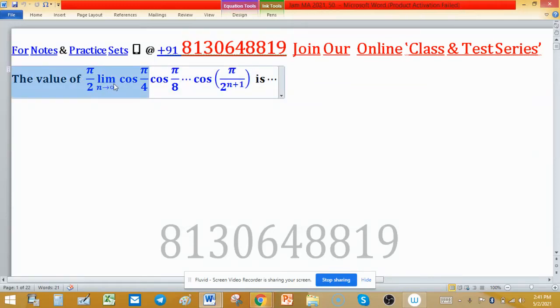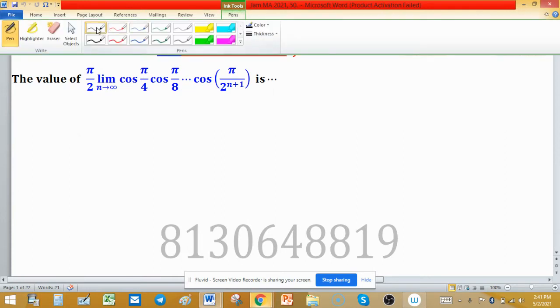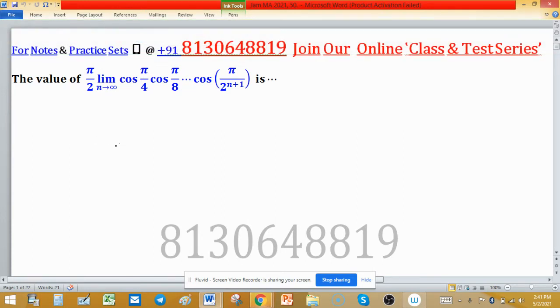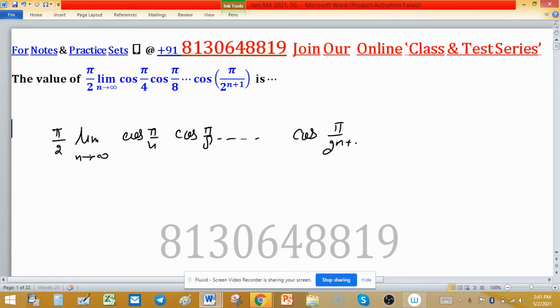The value of pi upon 2 limit cos pi by 4, cos pi upon 8, and so on up to cos pi upon 2 raised to the power n plus 1 is. To find the limit of this expression, we normally experience that whenever a limit is asked for terms which are in product, most of the terms cancel out and we have only a few terms. So this is given pi upon 2 limit n tends to infinity cos pi upon 4 into cos pi upon 8 and so on up to cos pi upon 2 raised to the power n plus 1.